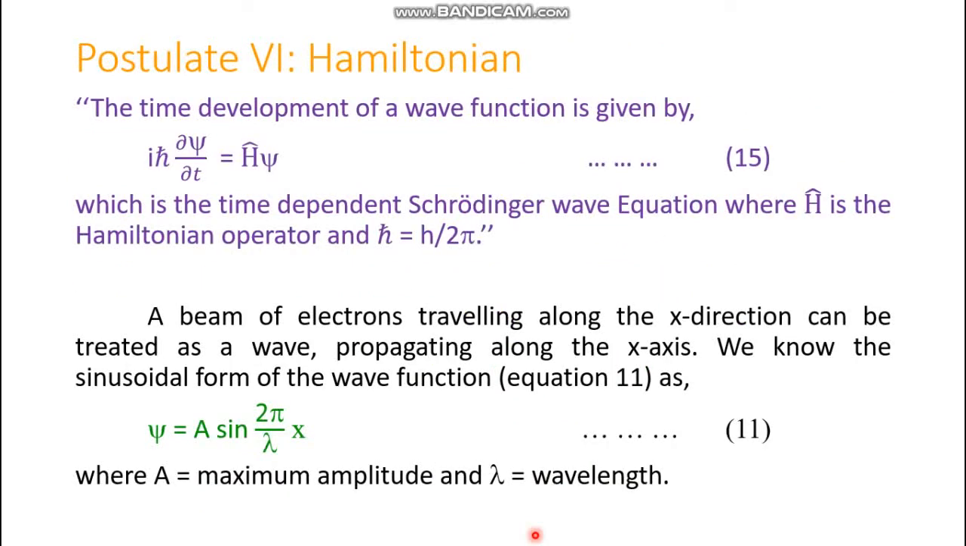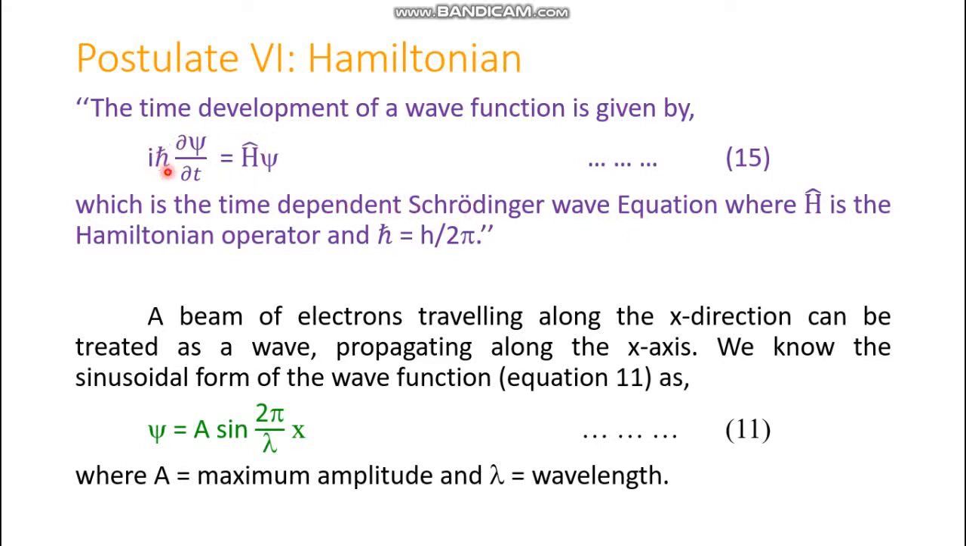Now move on to postulate number 6. This is yet another important postulate in quantum mechanics, and we are going to have the energy operator function, which is known as the Hamiltonian. So the postulate states that the time development of a wave function is given by, here t is now being introduced, i h cross d psi dt equals Hamiltonian psi. This operator is known as the Hamiltonian. Capital H cap is the Hamiltonian, which gives the time dependent Schrödinger wave equation.